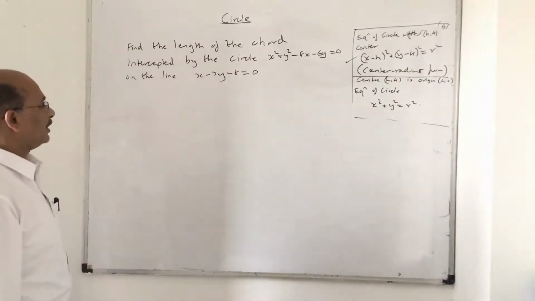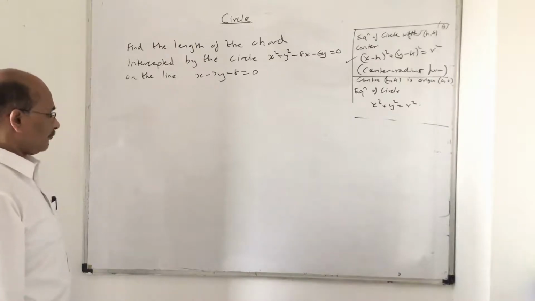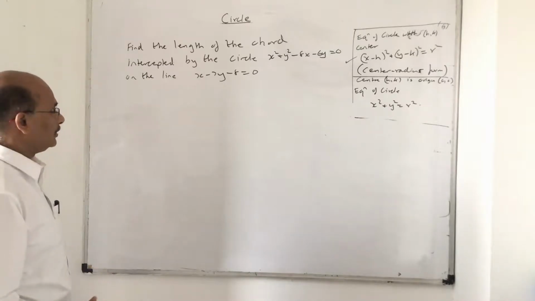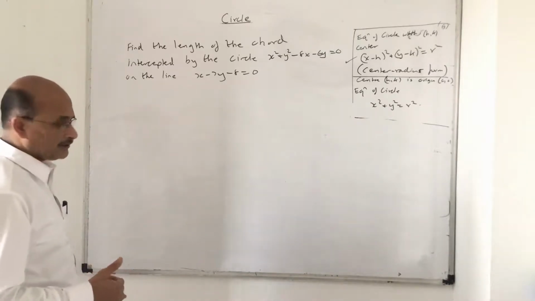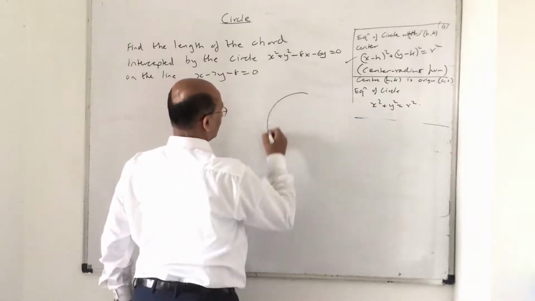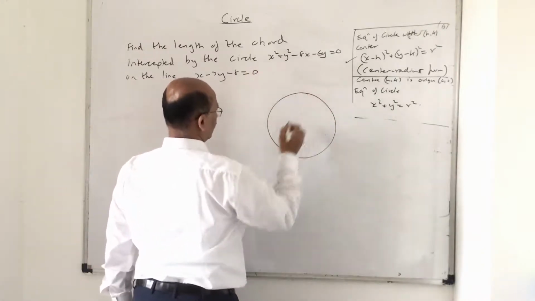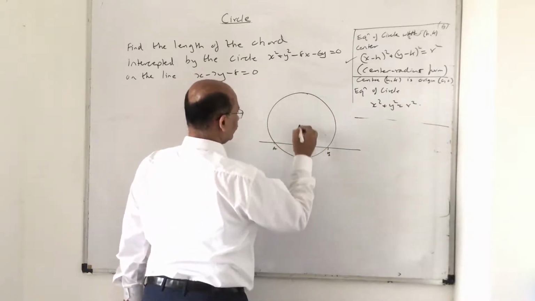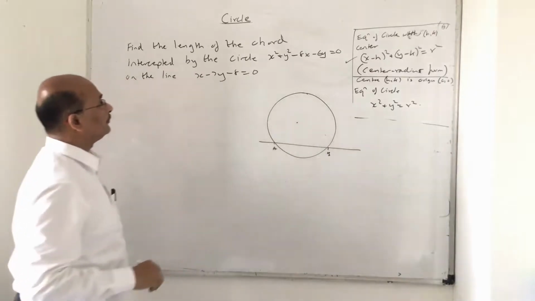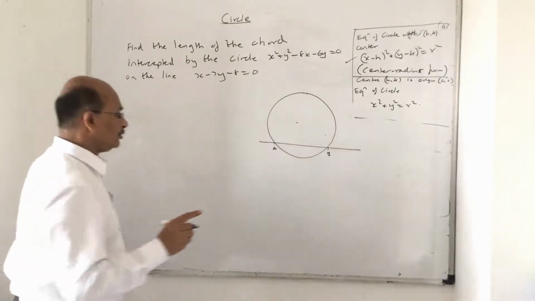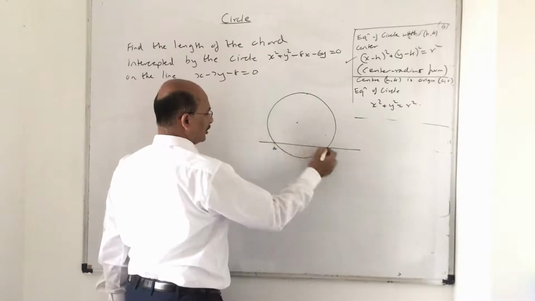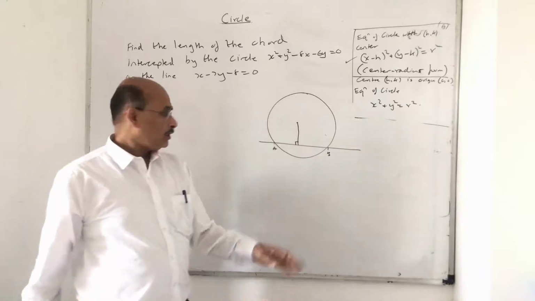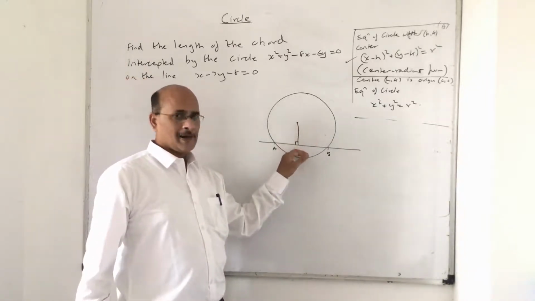Example which I want to share with you. First, let me see what I want to find. Find the length of the chord intercepted, made by the circle on the line. So it's like this. Suppose this is the circle whose equation is given to you, and they are asking you AB, and this is the center of the circle. Now listen very carefully to what I am showing you. They are asking you to find the length of the chord. Now the best way is, in class 10 they told that the perpendicular drawn from the center of the chord to the chord bisects the chord.